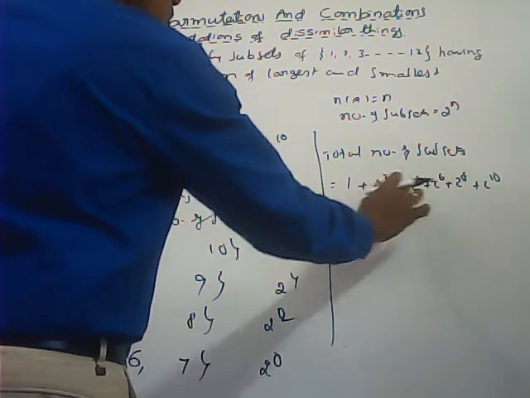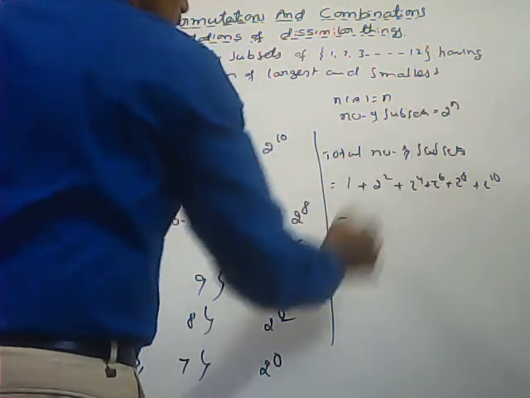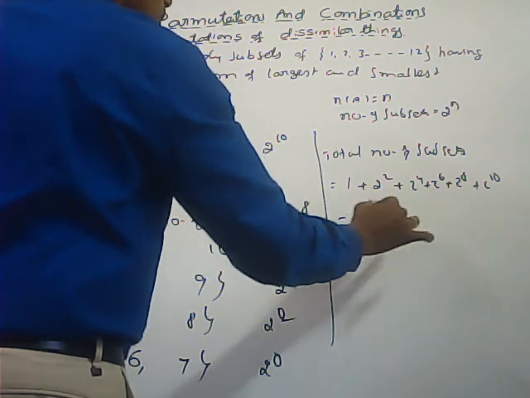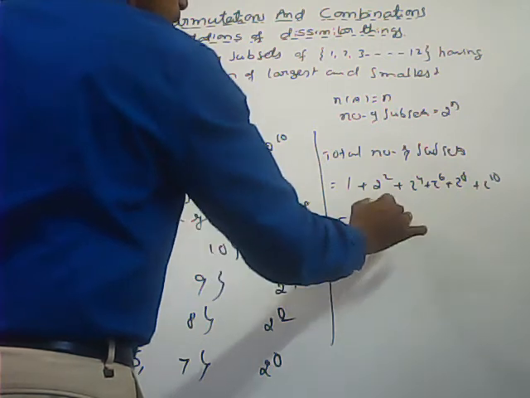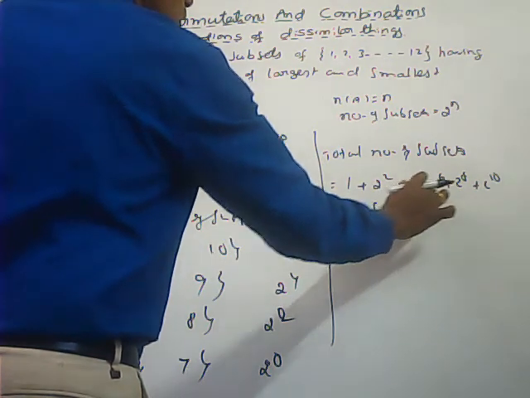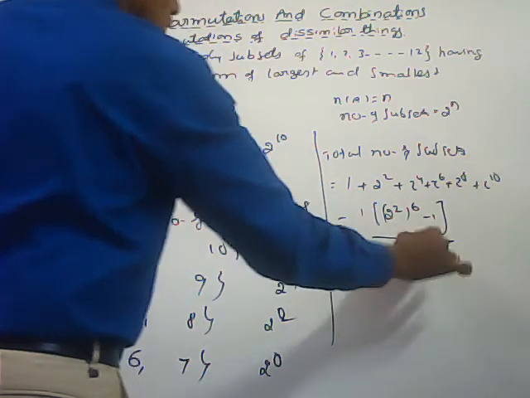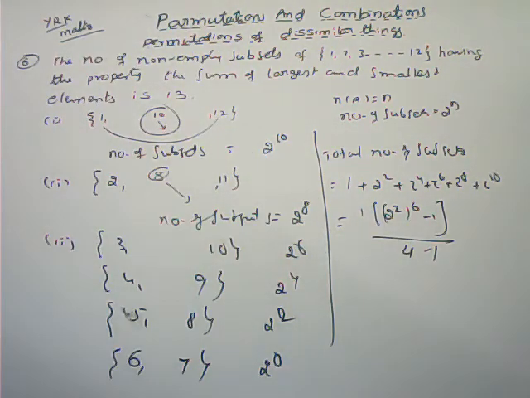Here 1, 2, 3, 4, 5, 6 terms are there. a into r power n minus 1 by r minus 1. Here n is 6, so r power n is 2 power 12, minus 1. Here we can get 1365. 1365 we can get.